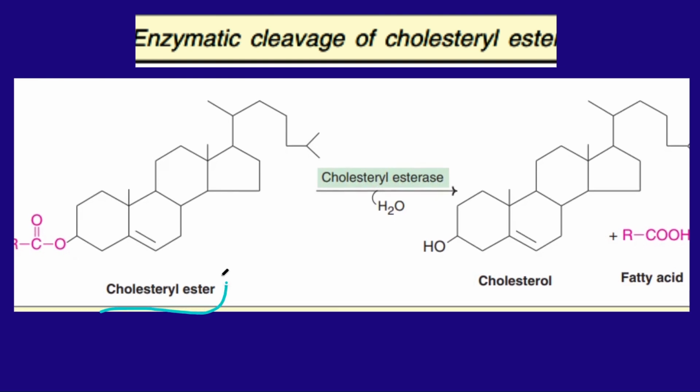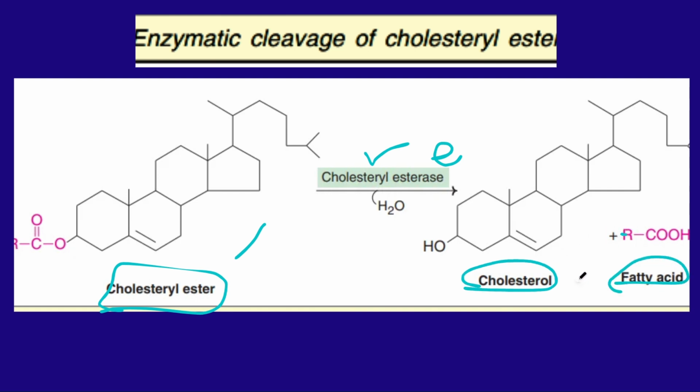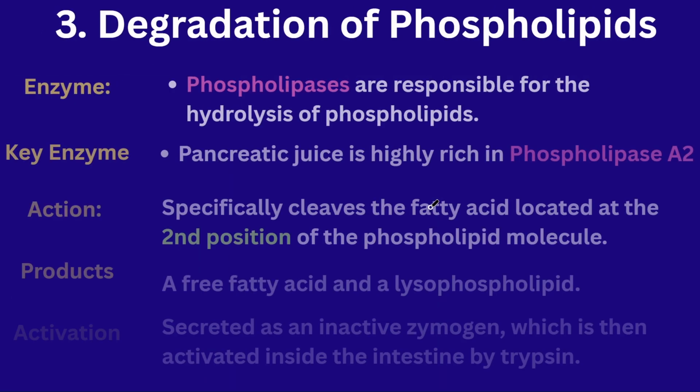The cholesterol ester is a type of fat. It is a type of lipid which is present in our diet. This is acted on by the cholesterol esterase enzyme, which will break it down into two separate compounds called cholesterol and free fatty acids. These two compounds are formed upon the action of the cholesterol esterase enzyme.